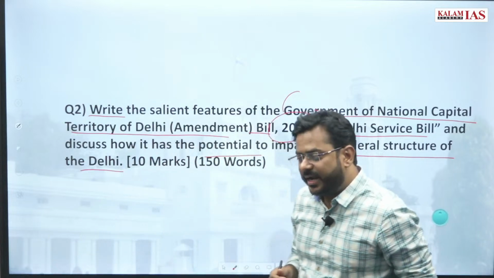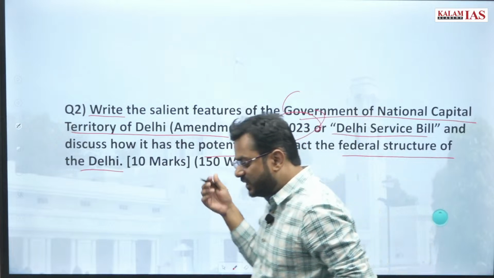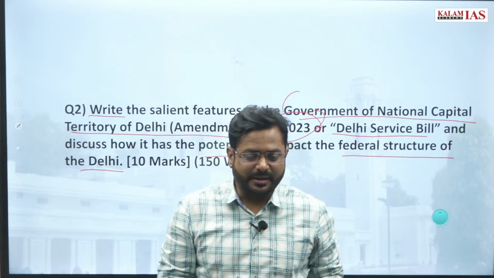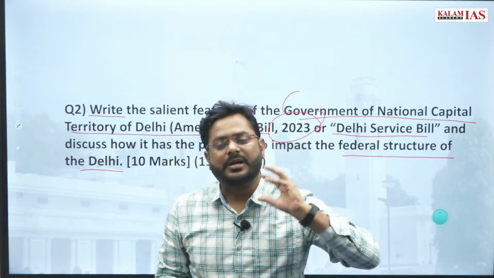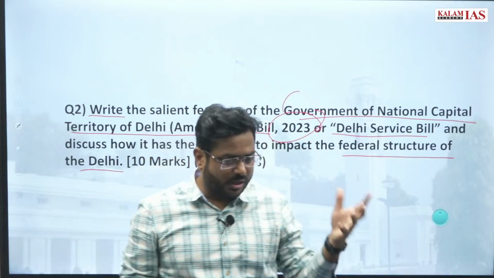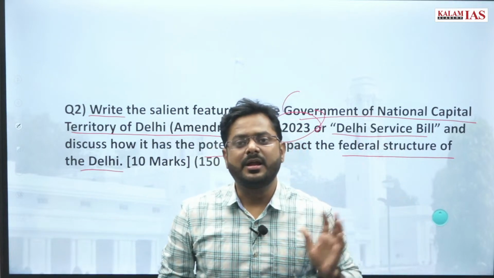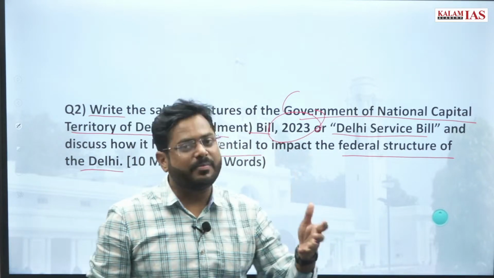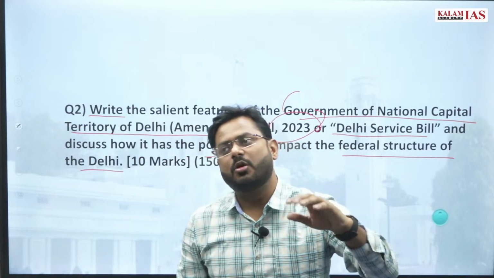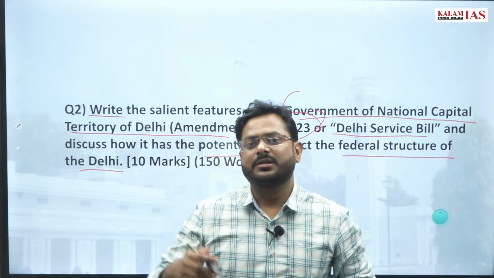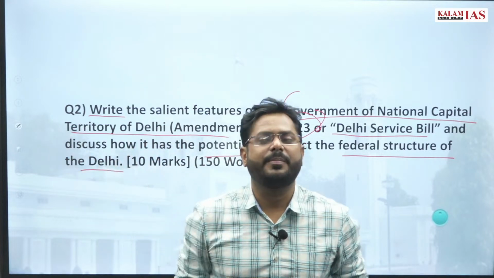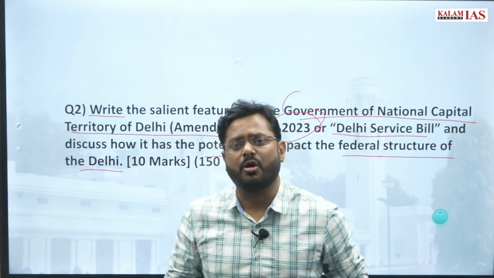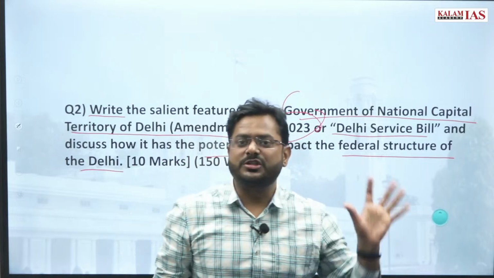The Supreme Court said that this Delhi government, being an elected government, has the power to do transfer and posting, all these things related to the civil servants who are posted in Delhi, right? They also have the power to make any laws, any rules on the matter of services, except three items which are not in favor of the Delhi government, like land, law and order, all these situations. So this was the Supreme Court judgment.